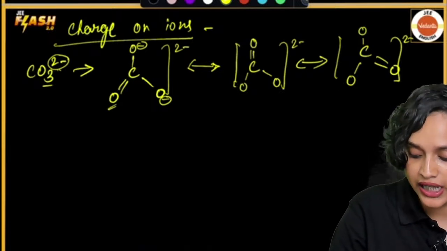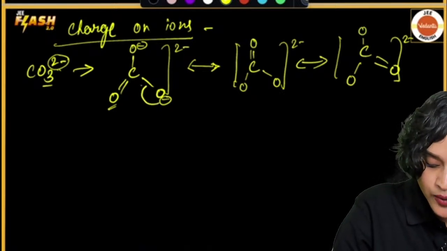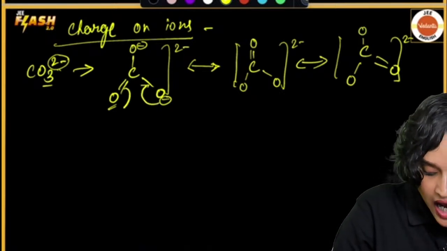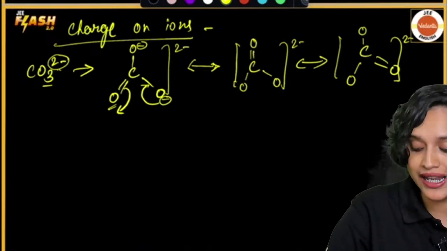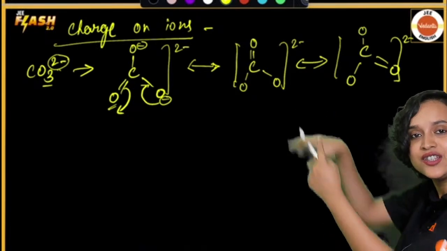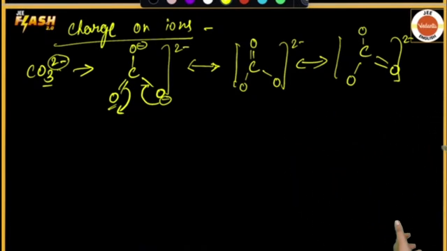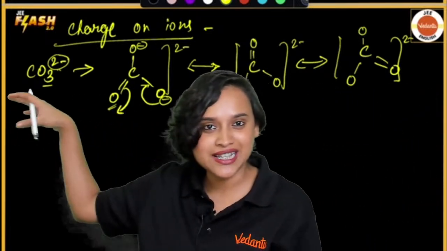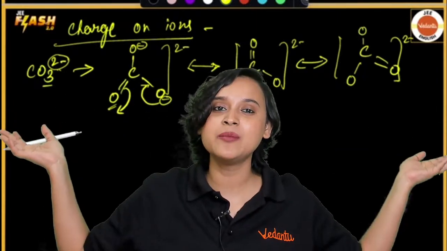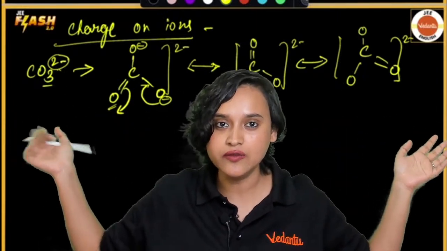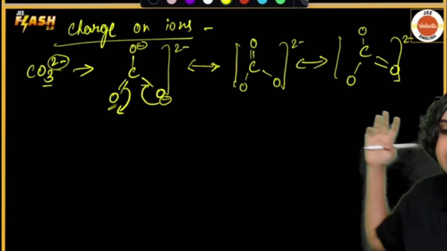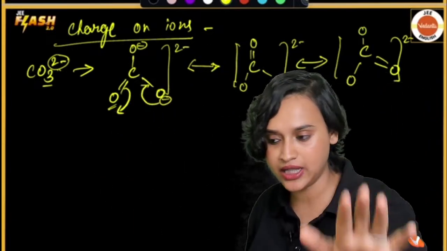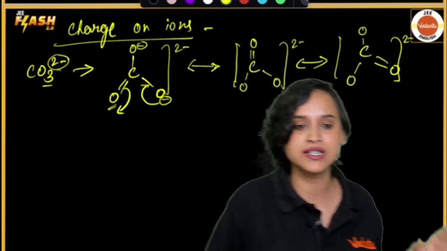So what will happen is, when this negative charge comes here, this double bond will break and the charge will go here. So this resonance keeps happening, which is why you get so many structures, and obviously none of them exist, because we call them canonical forms. What exists is the resonance hybrid of these structures. We will come there as well, don't worry about it, but I hope this is clear.